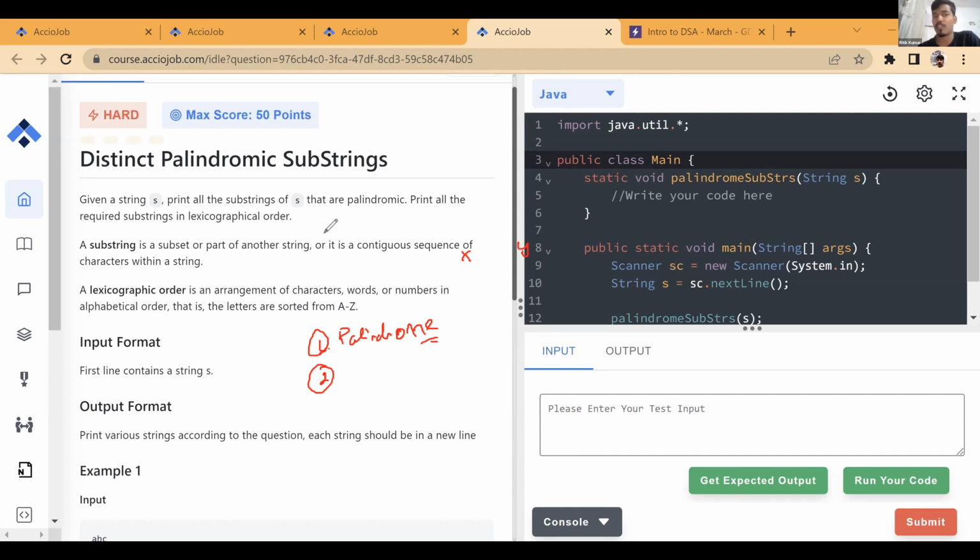You have to do it for all the substrings. Can you do it for all the substrings? Yes, we just saw how we can find out all the substrings. So you can definitely find all the substrings.